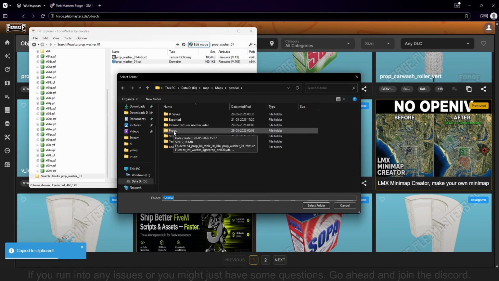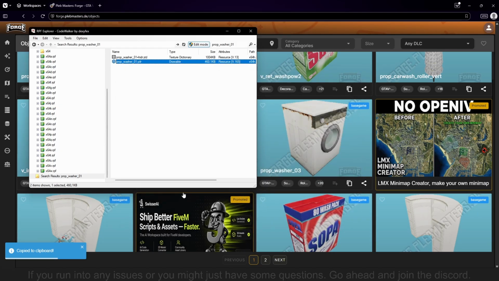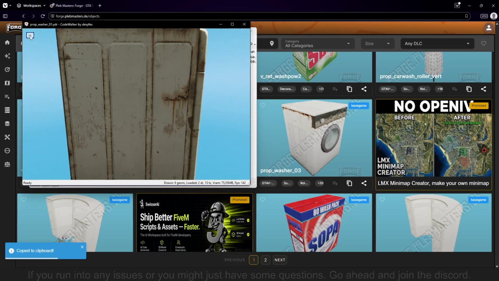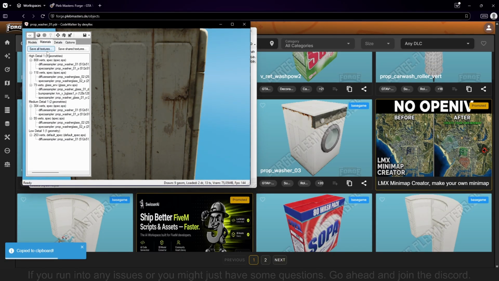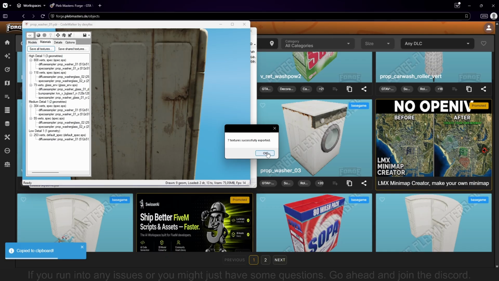I just went ahead and made another folder called props where we can import all our props into. So put it in here. We also want the texture so we can see how it looks. So just open it up, materials, just like last time. Save all materials into a texture folder inside of the props right here.